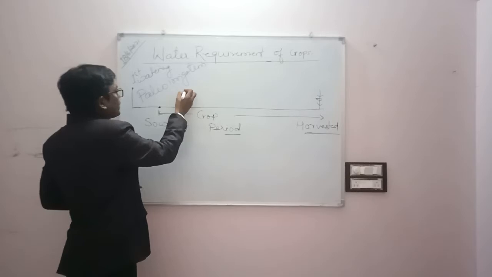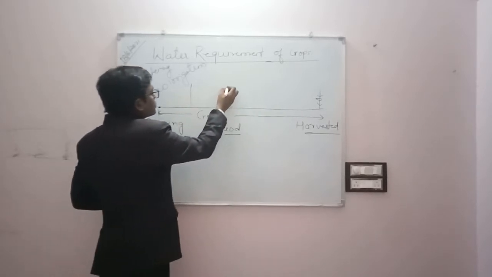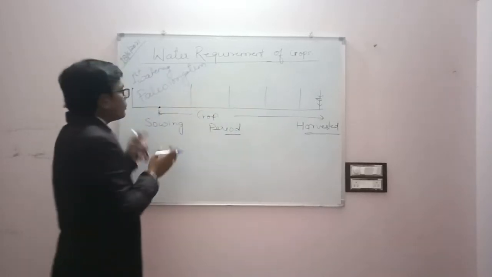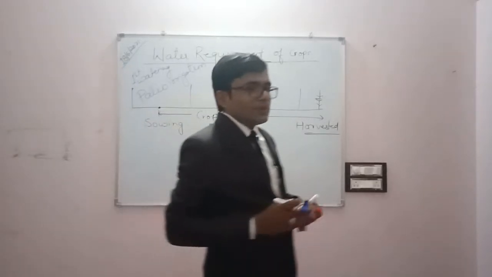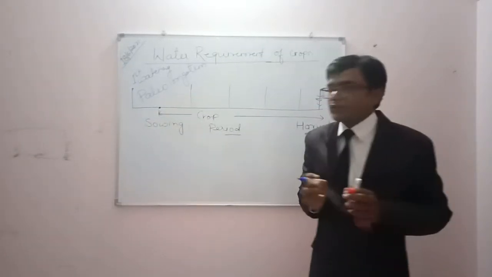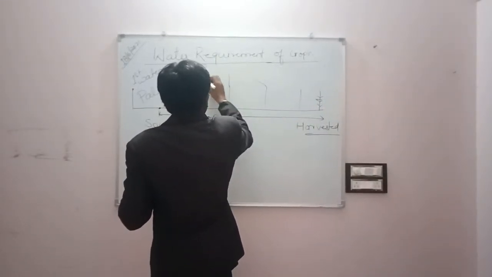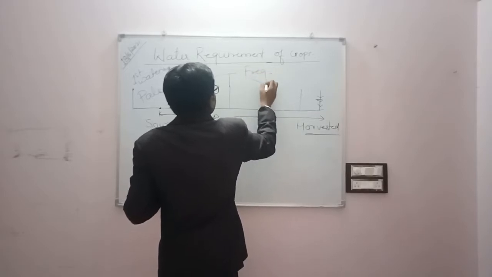Similarly, we provide water at regular intervals. The water which we provide at regular intervals is called the frequency of irrigation. So these different irrigations we provide are called frequency.